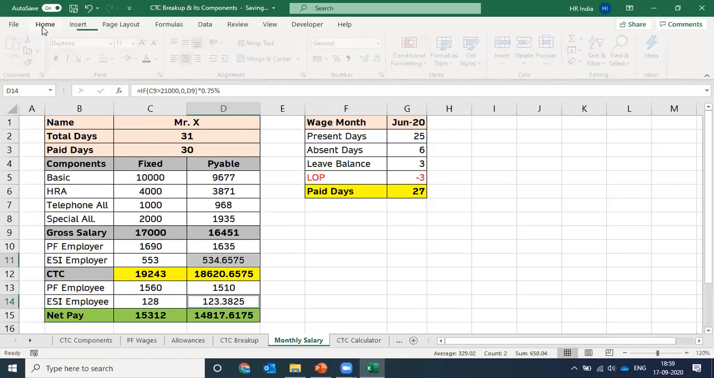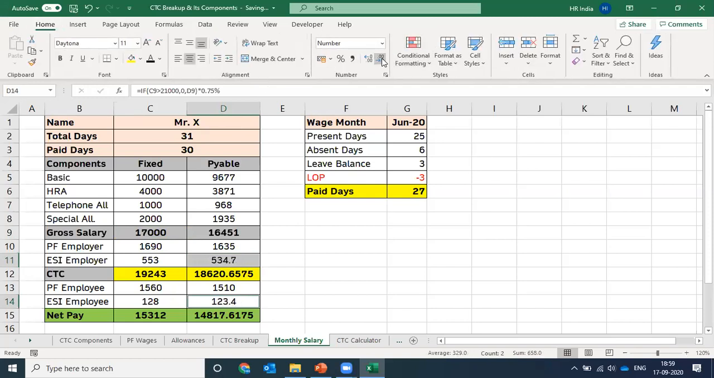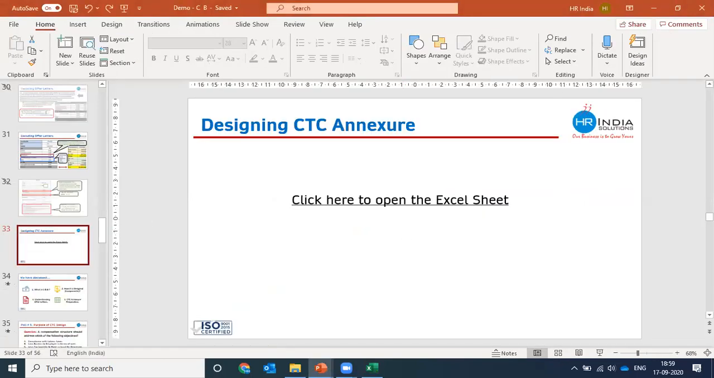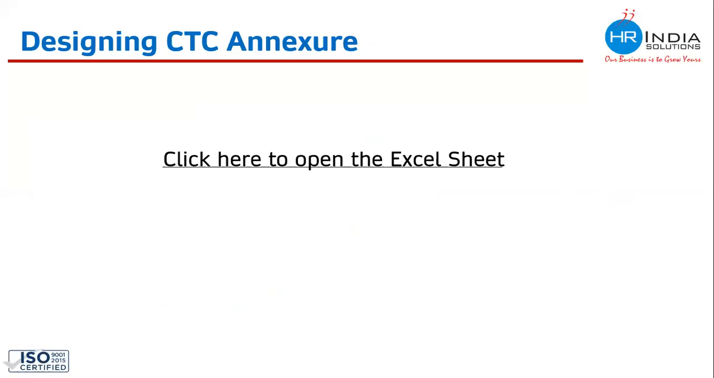So whenever you are creating a CTC structure, always try to automate it. Try to input the formula so that it can calculate things automatically depending upon the criteria of eligibility and non-eligibility of the employees in all these things, right? So this is it for the Excel calculations, right? We have done the live CTC preparation in Excel as well.